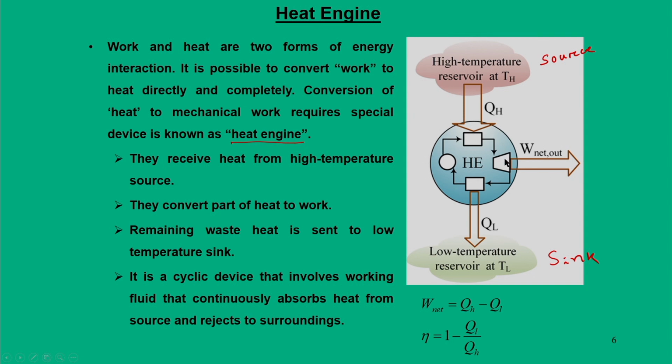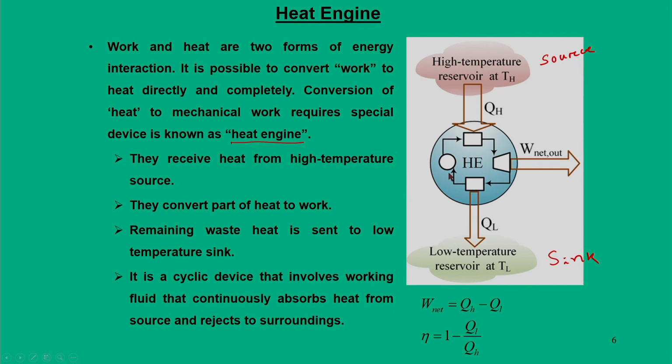A typical example could be an IC engine. So, this particular engine could be an IC engine, it could be a power plant. In an IC engine we are giving energy in the form of fuel, but about 30% of the energy goes out as waste heat to the atmosphere. So, that is heat rejection. Similarly, for a power plant, the heat comes from the coal as input, and it goes out through the condenser to the low temperature water or to the river.